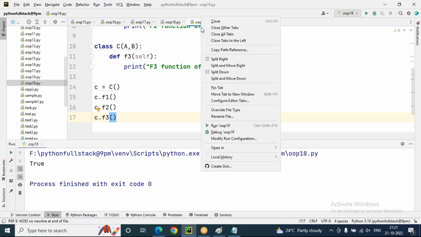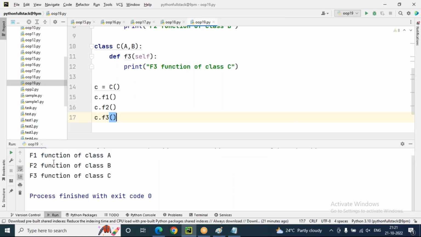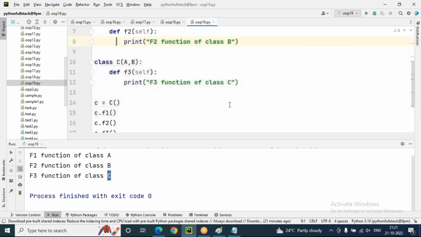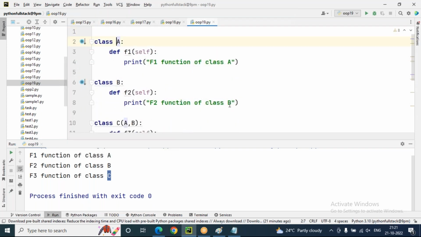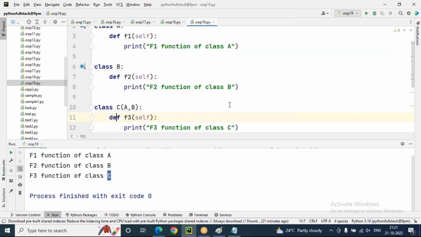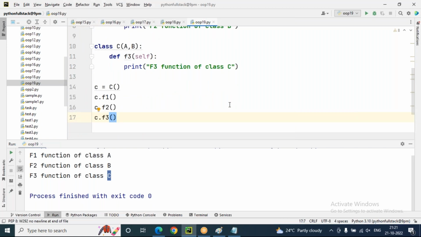Let's execute object-oriented programming 19.py. So we got F1 function of class A, F2 function of class B, F3 function of class C. So it's clearly implementing multiple inheritance. At base level, two classes are there, each having a function called F1 and F2. Through the C class object, we are trying to access F1, F2, F3. F1 is coming from A, F2 is coming from B, F3 is coming from C. This is very clear, sir.